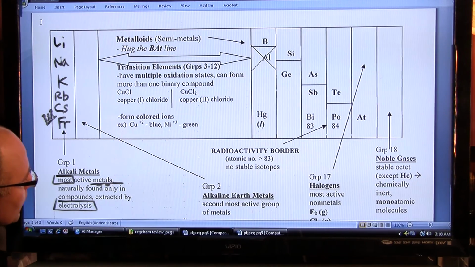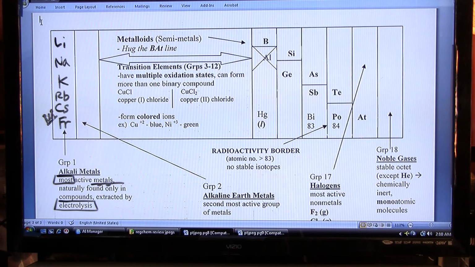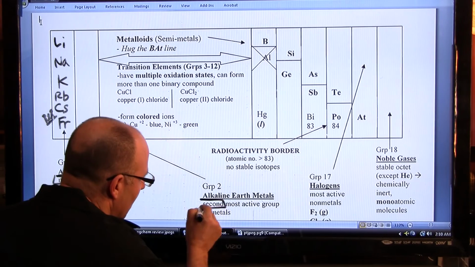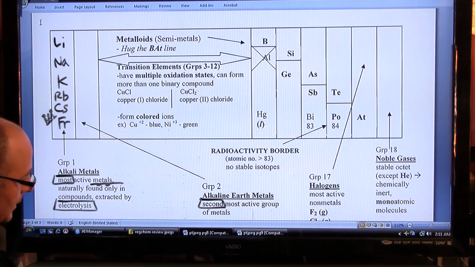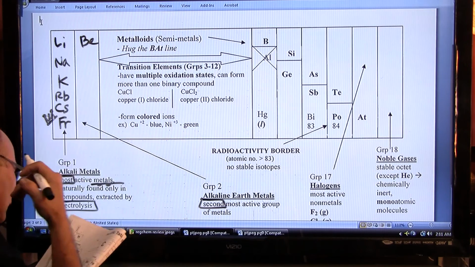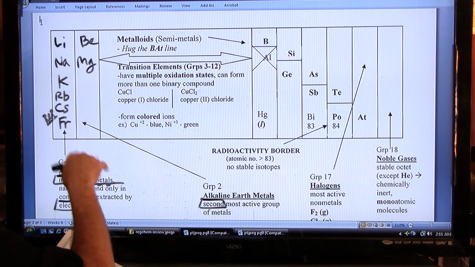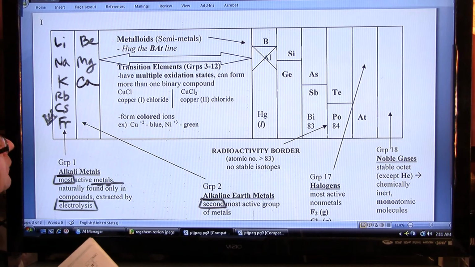And then in group 2, we have the alkaline earth metals, and that's really what you need to know about them, their name, and that they're the second most active or most reactive metals. And let's list them as an exercise to fill this table. In general, if you interact with your notes, you're more likely to remember it. And I mean fill in, color, do whatever it takes, otherwise this becomes way too passive.